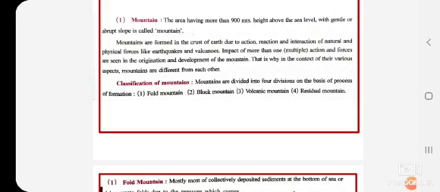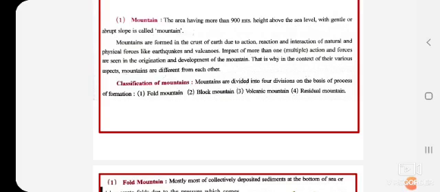Now this doesn't happen from one moment only, but from the impact of more than one action. When many actions are taken, and you find many actions and that changes into the origination and development of the mountain, from that it is formed. That is why, in the context of their various aspects, mountains are different from each other, and that is the reason they are not the same in height.